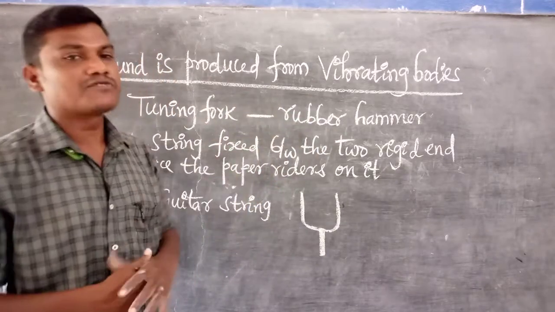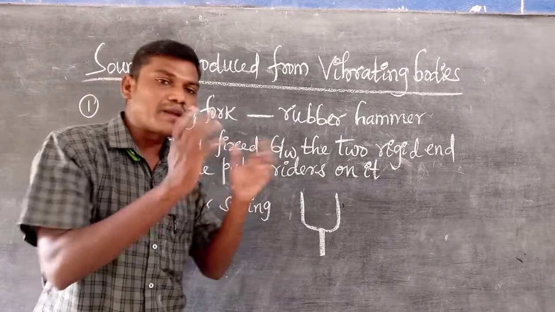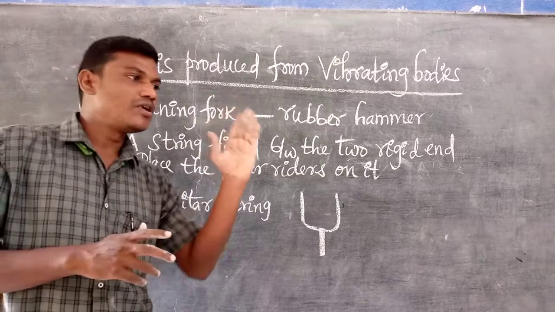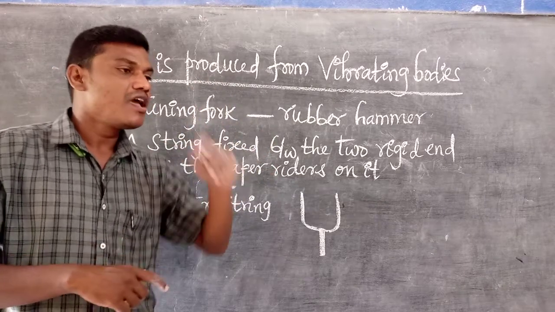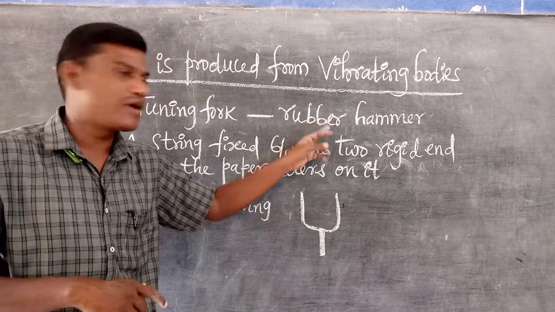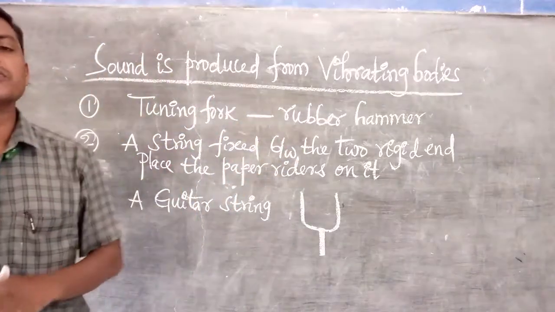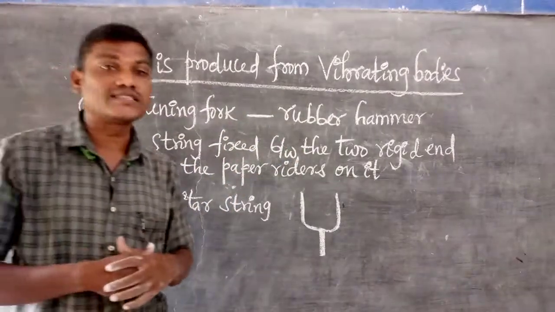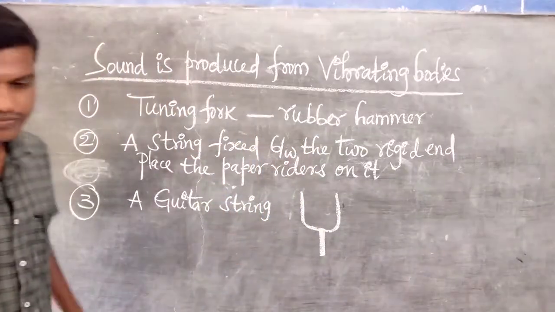But whether it really vibrates or not, with the help of a microscope we clearly observe that the tuning fork vibrates from its main position. When you hit the tuning fork prongs with the rubber hammer, the tuning fork goes into oscillatory motion and produces the sound. That sound reaches our ear when we bring it near to our ear.